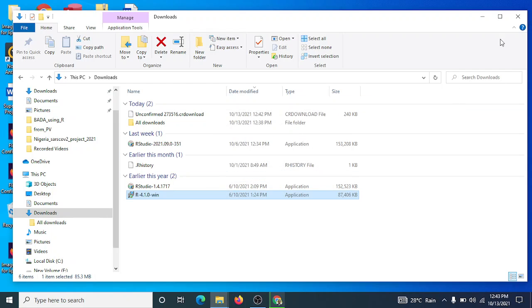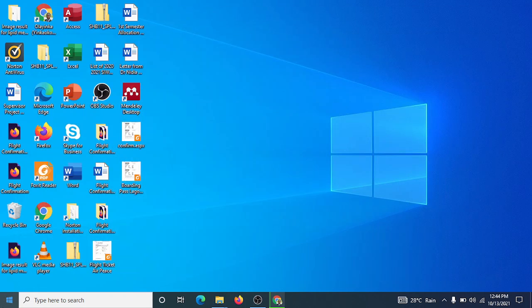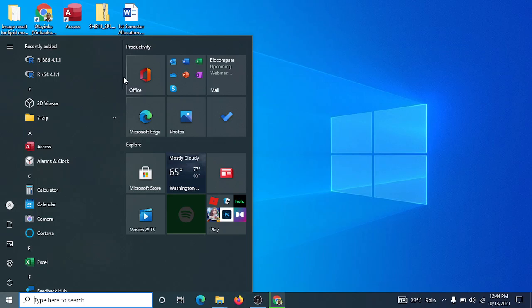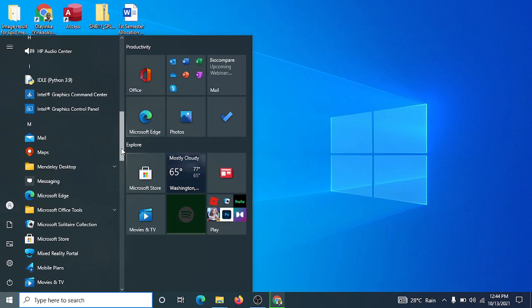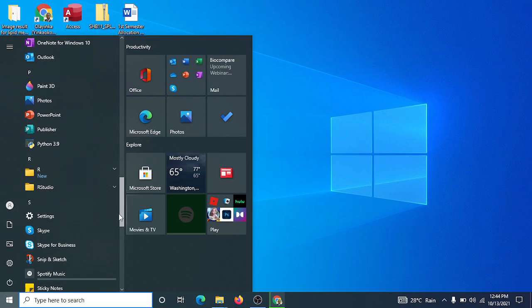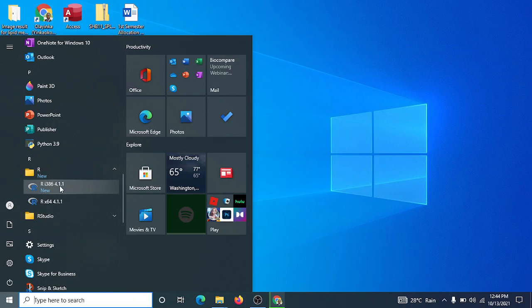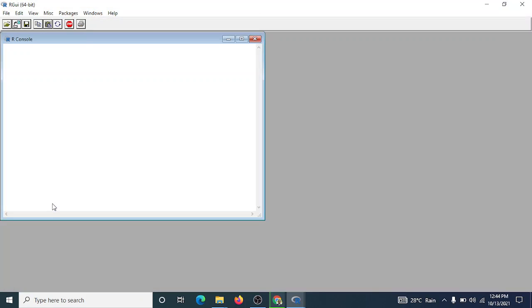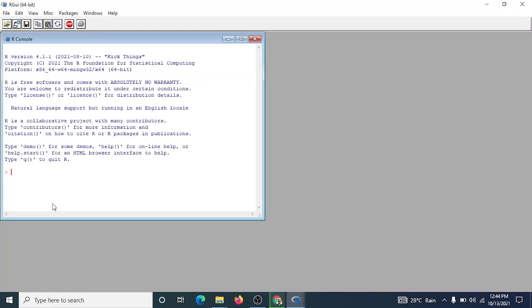After installing, you can come down to your programs and search for your R. This is my R. I have both the 32-bit and the 64-bit. Double clicking on it will bring up my R for me.